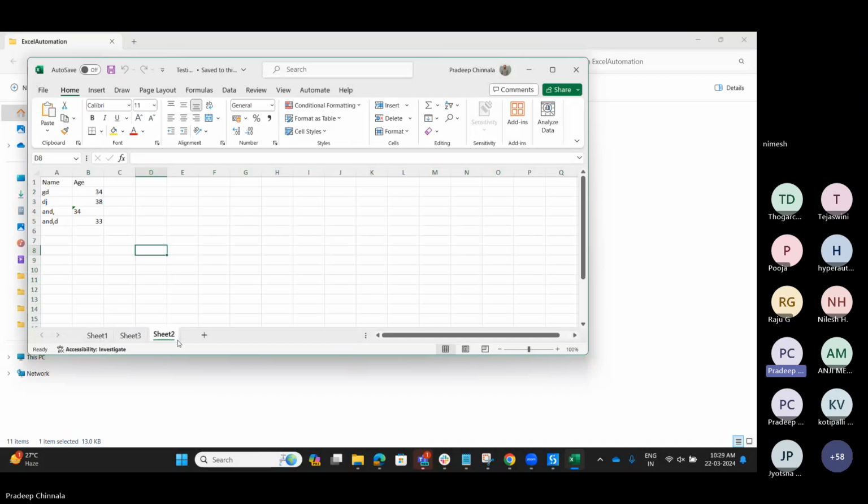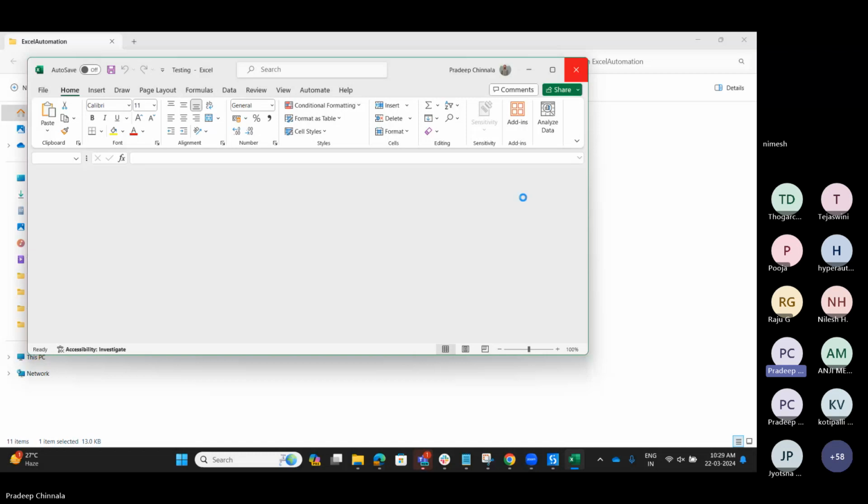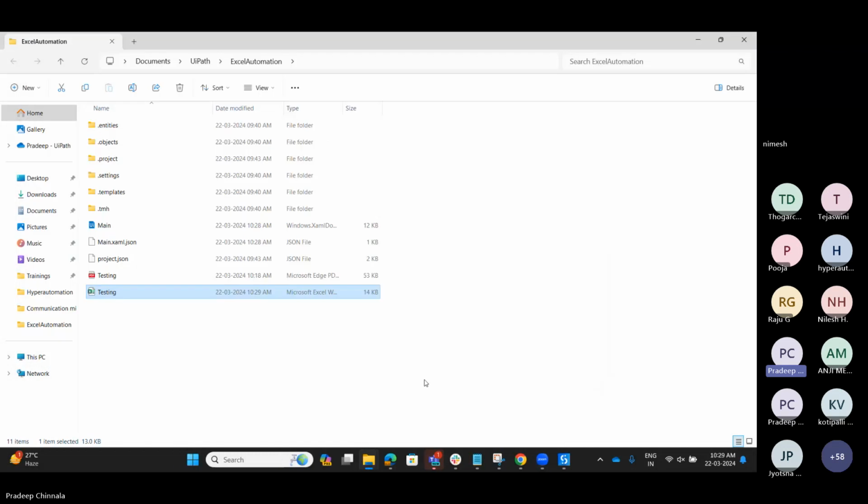So in this way we can merge the data using write range also, but as per best practice we have to use the merge data table activity. I'll check how that functionality is changed from classic to modern and I'll explain. And when you are working with Excel, we have major differences like Excel activities and workbook activities.